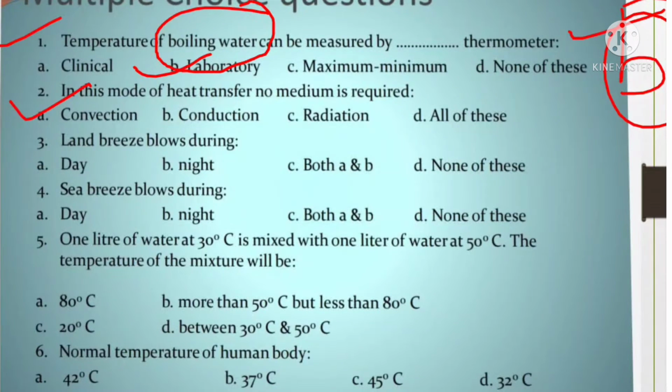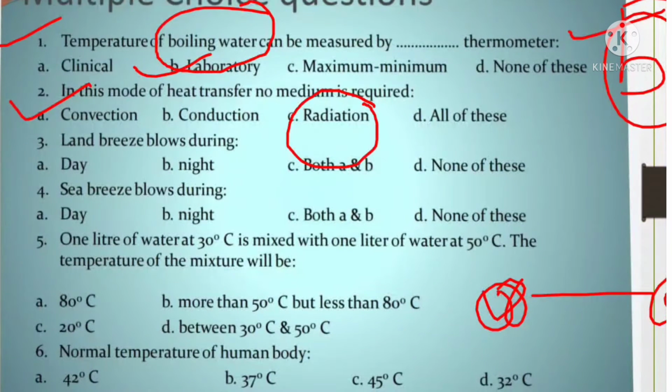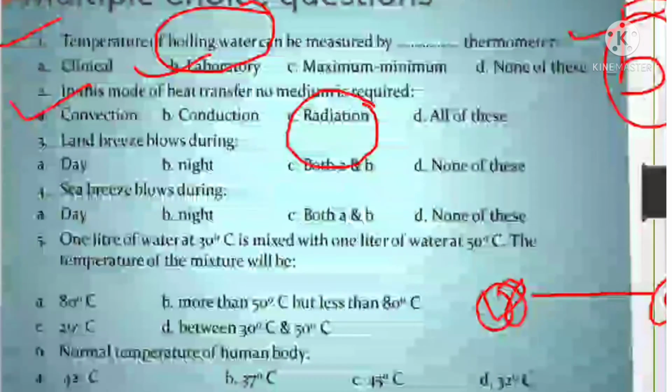Next, in this mode of heat transfer, no medium is required. When heat is transferred from one to another, at times we know that a medium is required, but radiation is the only way by which no medium is required. For example, the sun is very far from us, but heat comes to us. Even in some places in between the sun and us there is no air, a whole vacuum, but the radiation still comes to us. So radiation is the correct answer.